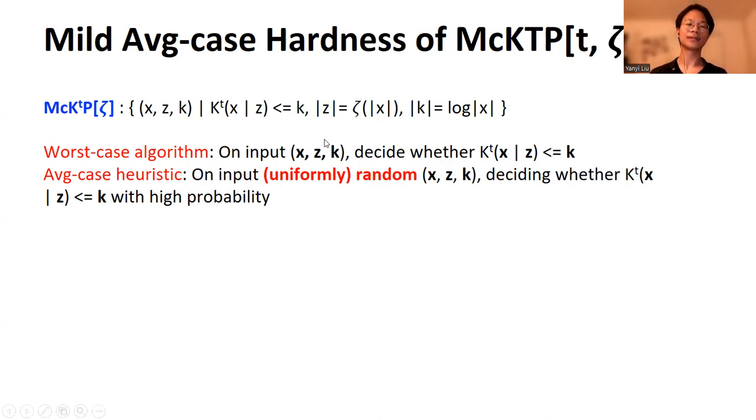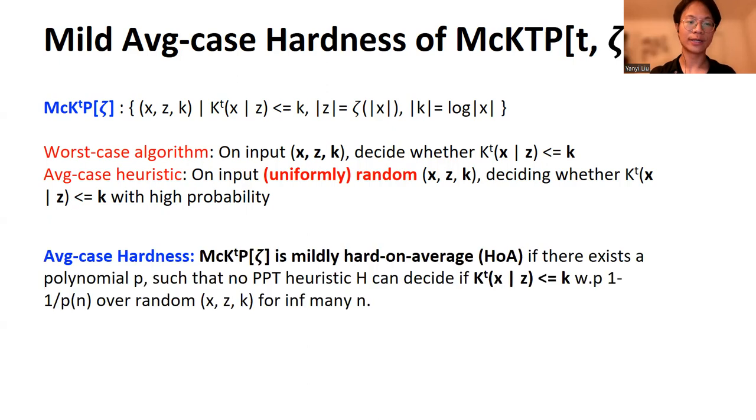We also consider an average case heuristic for this problem, and we only require an average case heuristic to succeed on uniformly random input x, z, k with high probability. The auxiliary input z should also be picked randomly. Now we can define the notion of average case hardness of McKTP, which basically says no average case heuristic can decide this problem.